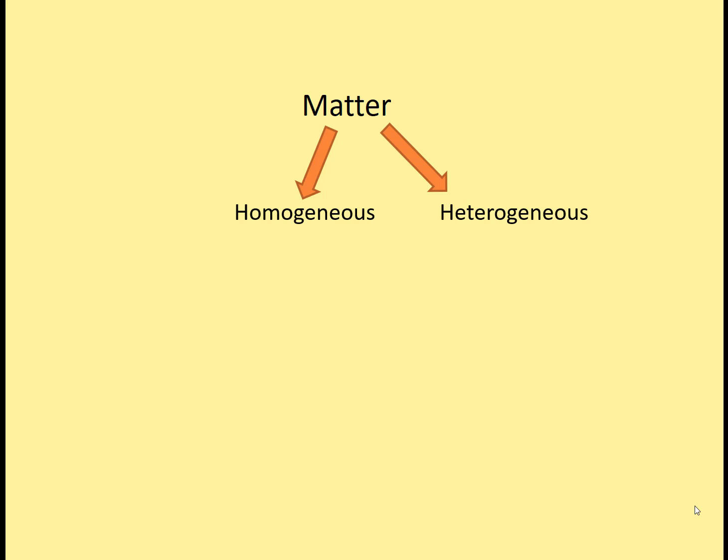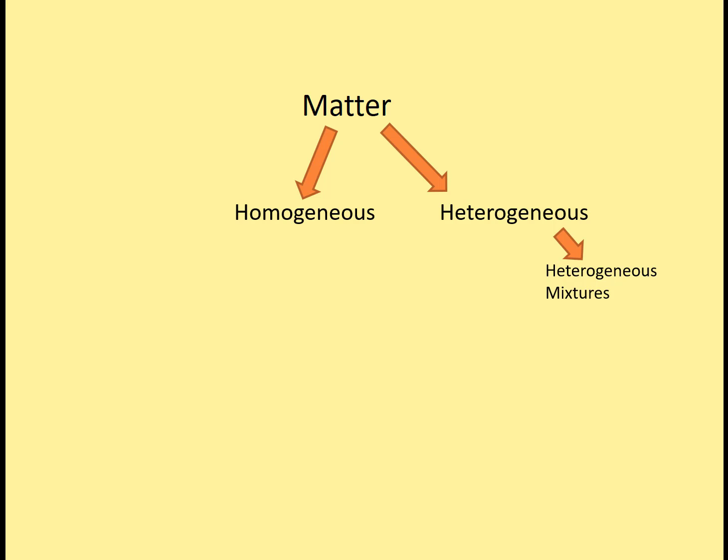Let's classify matter. Matter can be split up into two groups, homogeneous and heterogeneous. In homogeneous, everything will be the same. In heterogeneous, you are going to see differences. Heterogeneous substances are heterogeneous mixtures. When you look at a heterogeneous mixture, you will see that it doesn't stay mixed, that it will separate out.